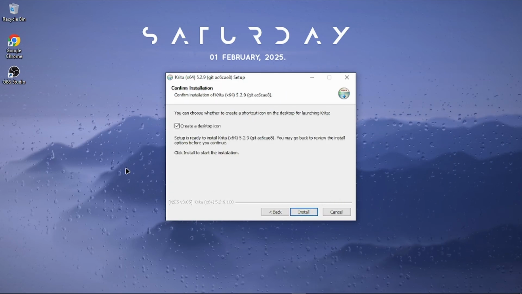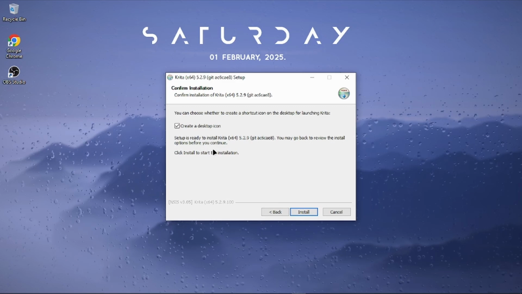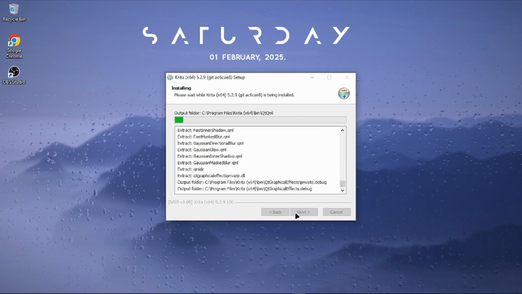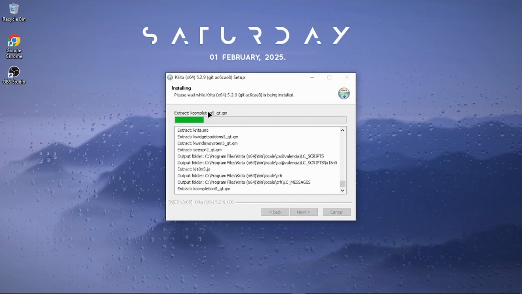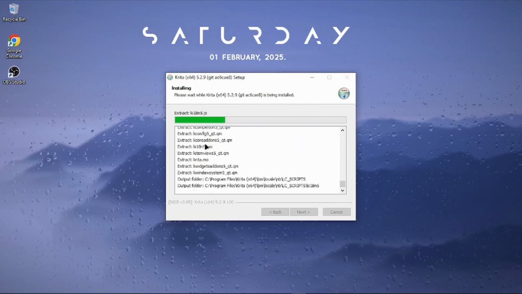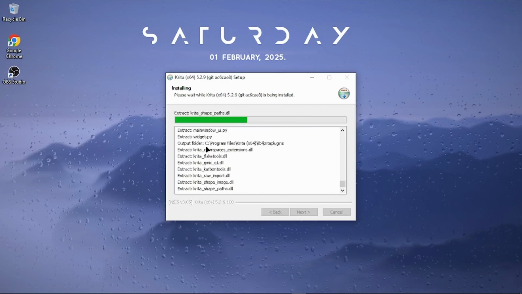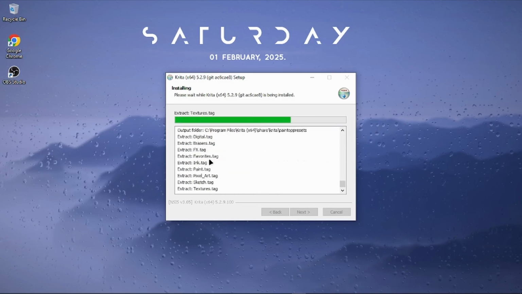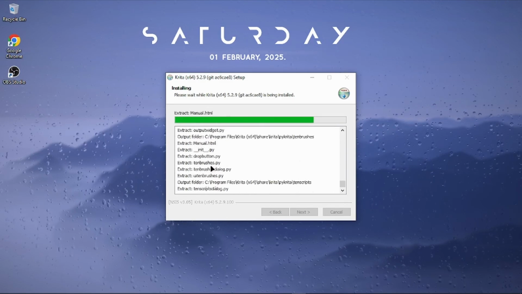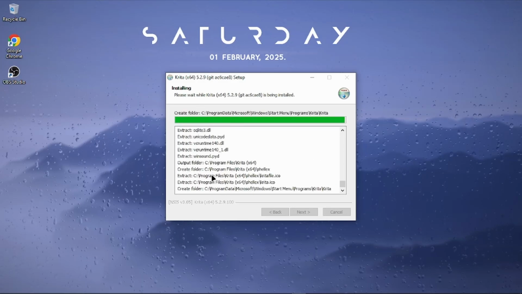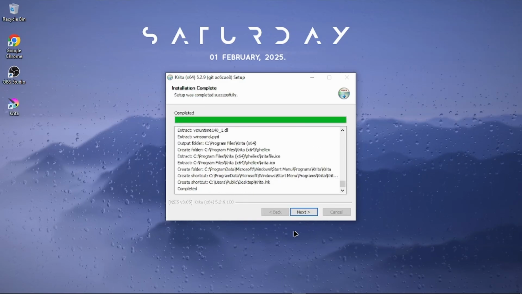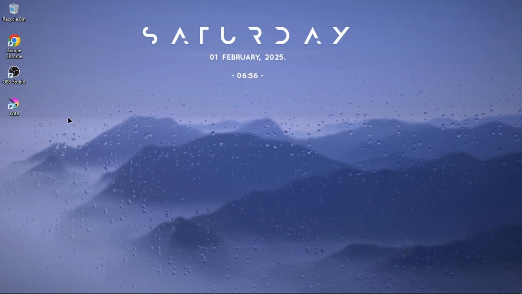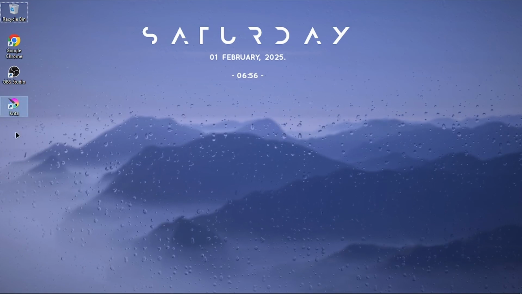And you can choose whether to make a desktop icon or not. And then you must click install. And it will start installing on your system. This shouldn't take long. Now it should be completed. And then you can click finish. And that is how you install Krita on your system.